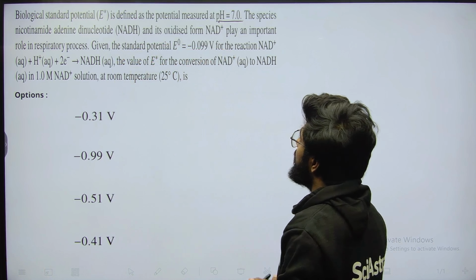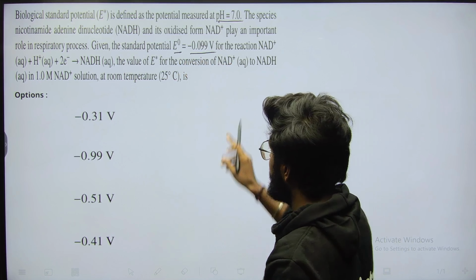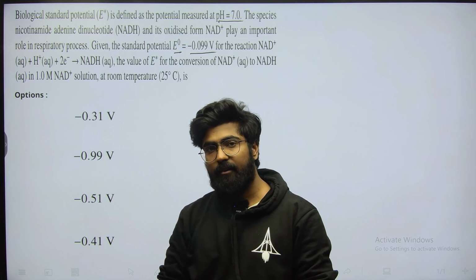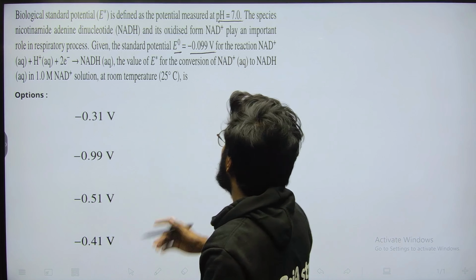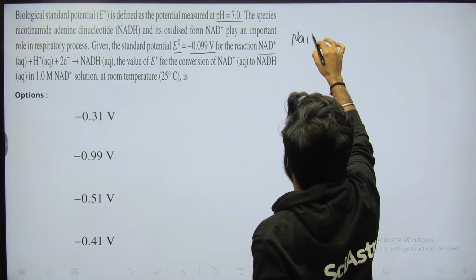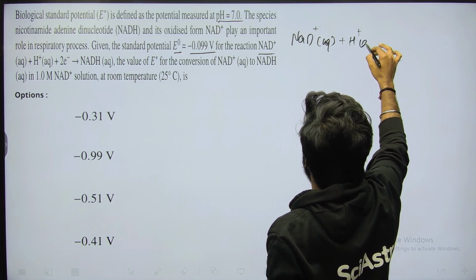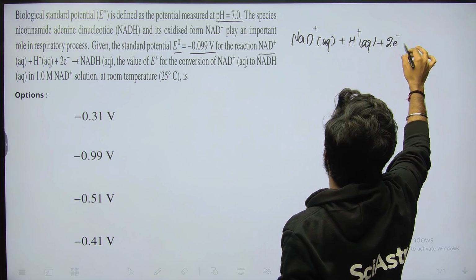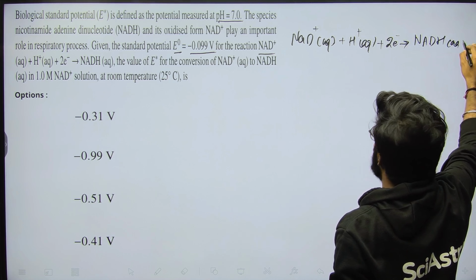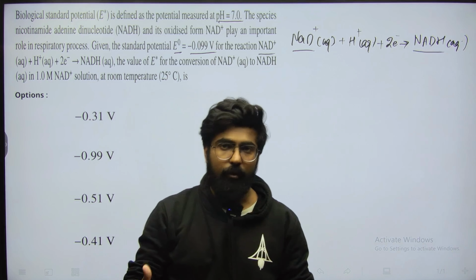Given the standard potential E naught as minus 0.099 volts, as soon as you reach this point, you will realize that this question actually belongs to electrochemistry. The reaction given is NAD plus aqueous, plus H plus aqueous, with 2 electrons combines to form NADH. So it is a biological conversion of NAD plus to NADH, and this process is important for respiration.